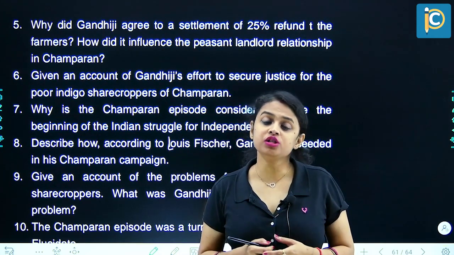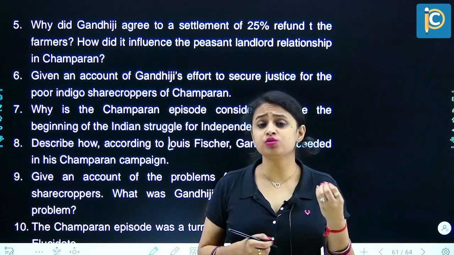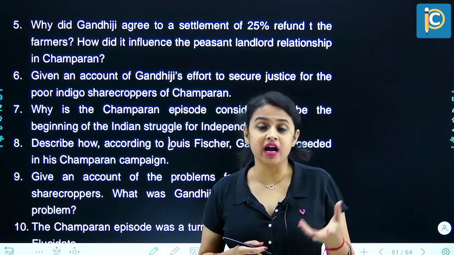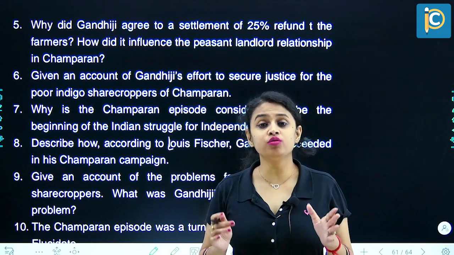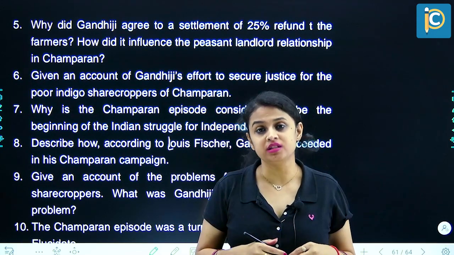Now later, when the British landlords got to know that Germany had developed a synthetic indigo which was much cheaper, they gave an offer to the Indian peasants that if they wanted to free themselves from that 15% contract, then they would have to pay a compensation amount.